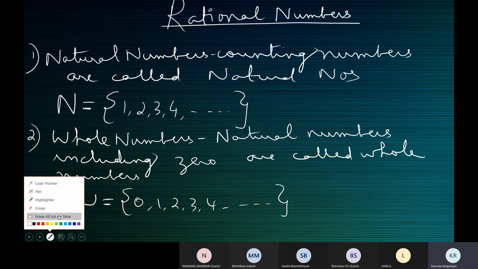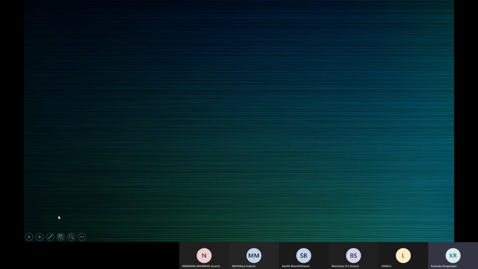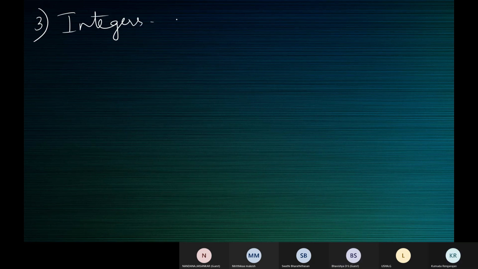What's the next term we are about to discuss? Natural numbers, whole numbers, then comes integers.